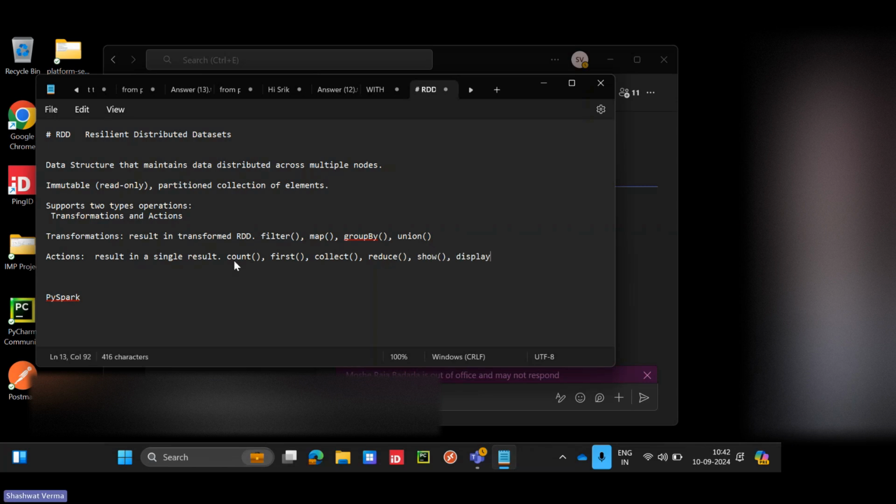Display. Hello, Srivanaka. Hello, Srivanaka.